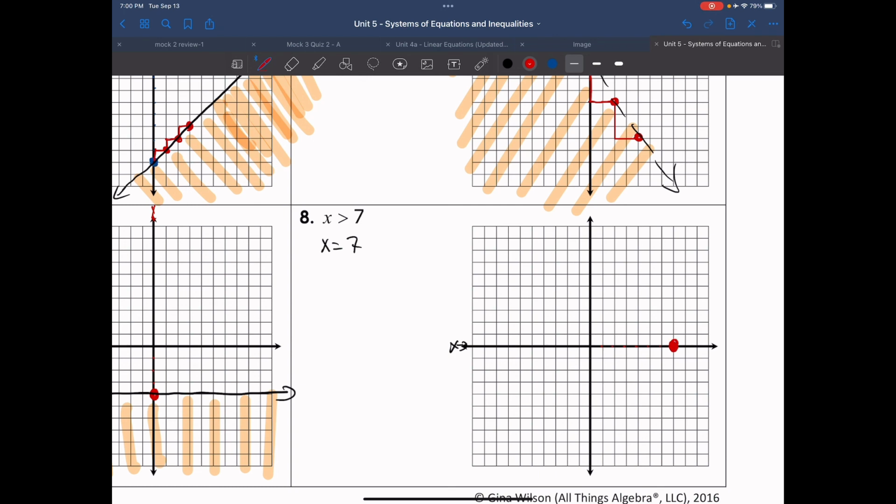Now, if it was just x equals 7, I would draw a solid line going up and down. But since it's an inequality and x is greater, I'm going to draw a dashed line because it's not equal to. And I'm going to go up this way. So now, understand when you have an undefined slope, behind it is less than, in front of it is greater than. It says x is greater than 7, so I want to shade in front of this line.